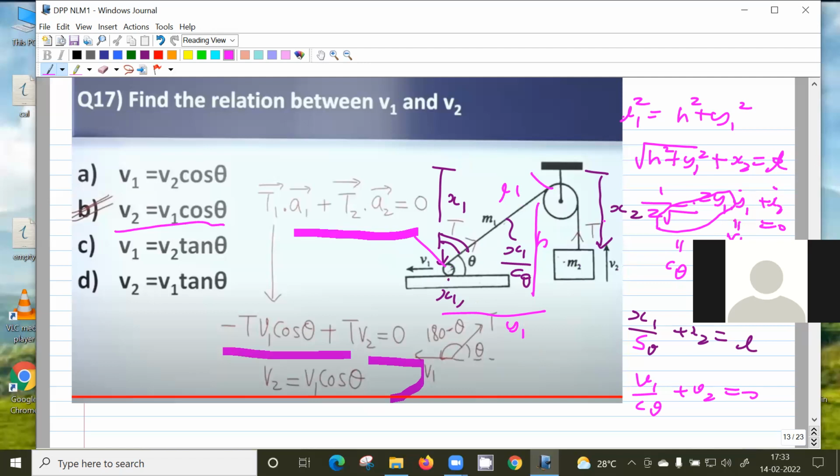So you have to relate x2 dot and y1 dot, because x2 is vertical motion and y1 is horizontal motion. So we write the length of the string in terms of x2 and y1, and once you differentiate, you write y1 divided by the square root of this as cos theta. Otherwise, you have to use this trick: the summation of T dot V is 0.